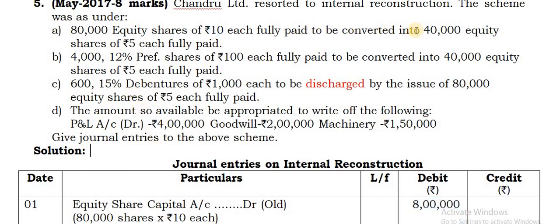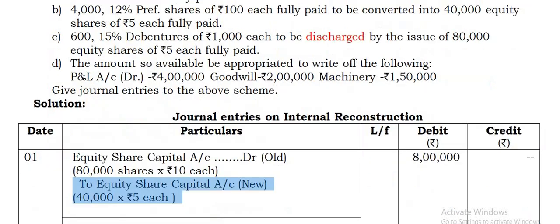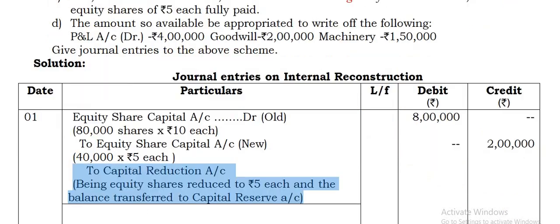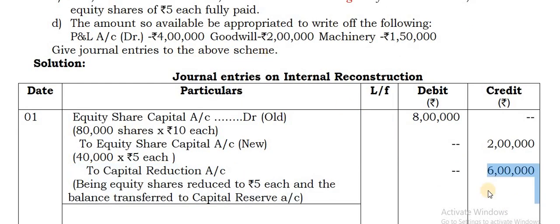Give a credit to, now how much are they giving newly? 40,000 equity shares. What is the rate? 5 rupees. So give a credit to equity share capital account, that is the new. 40,000 shares into 5, so that gives you 2 lakhs. Then what happened to the balance 6 lakhs? That is the amount they are sacrificing, foregoing. So that will be transferred to one account called the capital reduction account. Understood? So this goes to capital reduction account. Which amount? 6 lakhs. That is the difference.